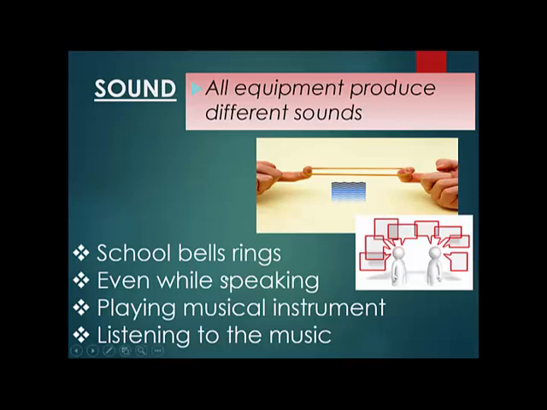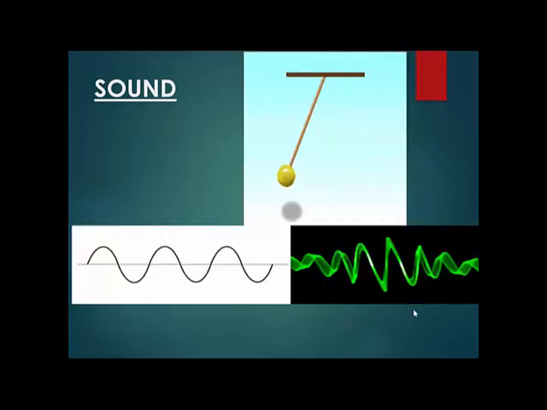The school bell rings. Those are vibrations again. When any musical instrument is being played, that is a vibration. When you're listening to music, actually what are you listening to? You are receiving vibrations. Even this pendulum is vibrating. I told you what is vibration. Vibration means forward, backward, forward, backward. Look at this. The pendulum goes forward, backward, forward, backward. Isn't it? So this is also a kind of vibration. Look at this. Go up, down, up, down. Vibration again.